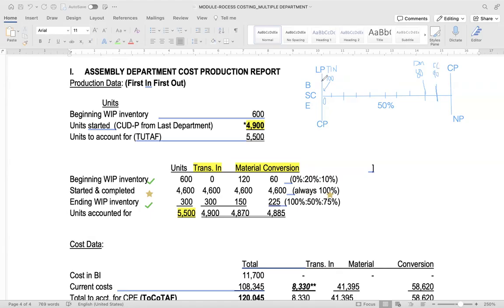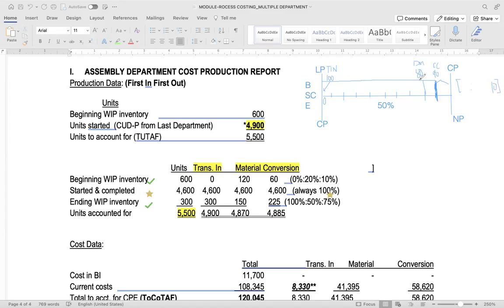Therefore, the last period conversion cost of 90% has already been considered. Hence, we have to consider only the current period conversion cost of 10% under first in, first out method.